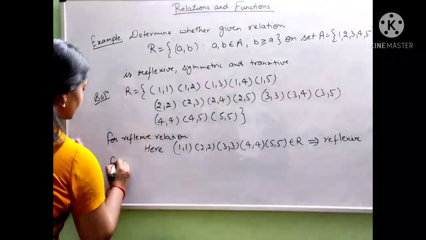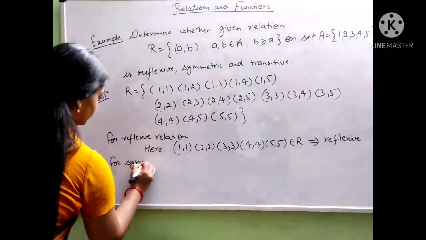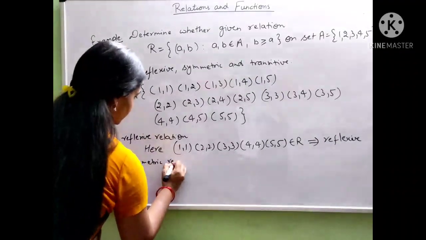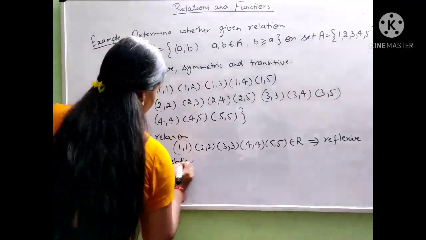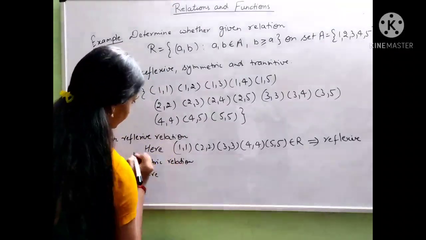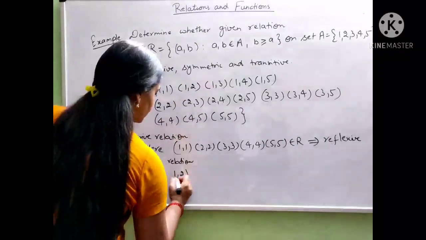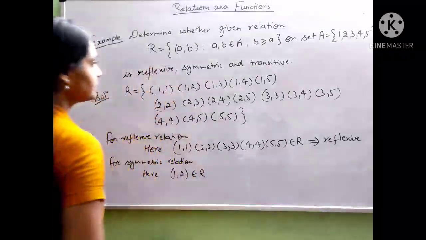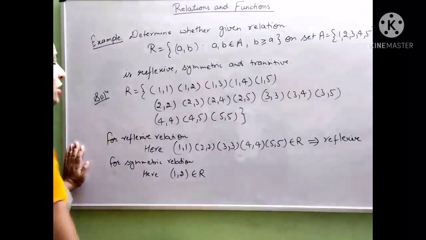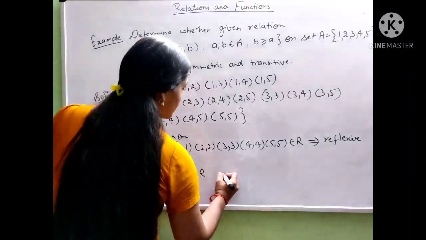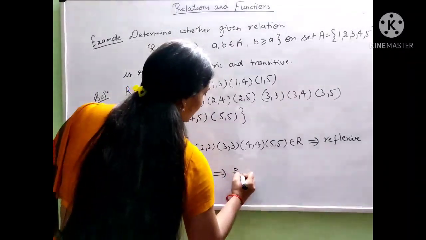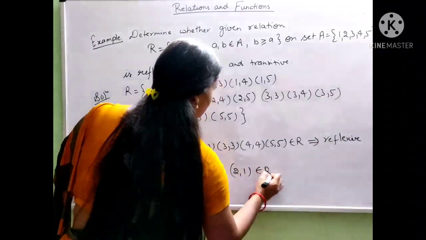For symmetric relation, here (1, 2) belongs to R. Now we have to check whether (2, 1) belongs to R or not.